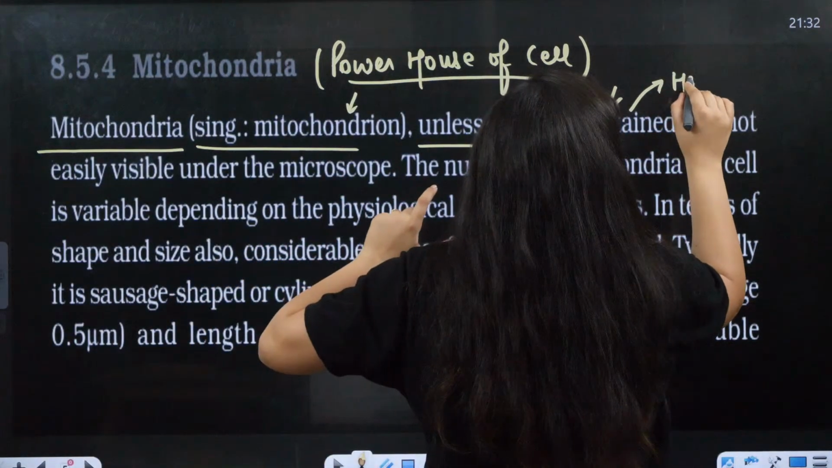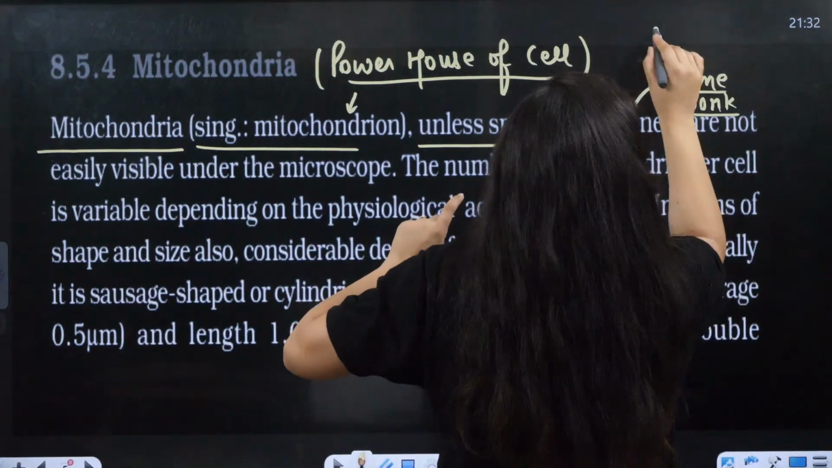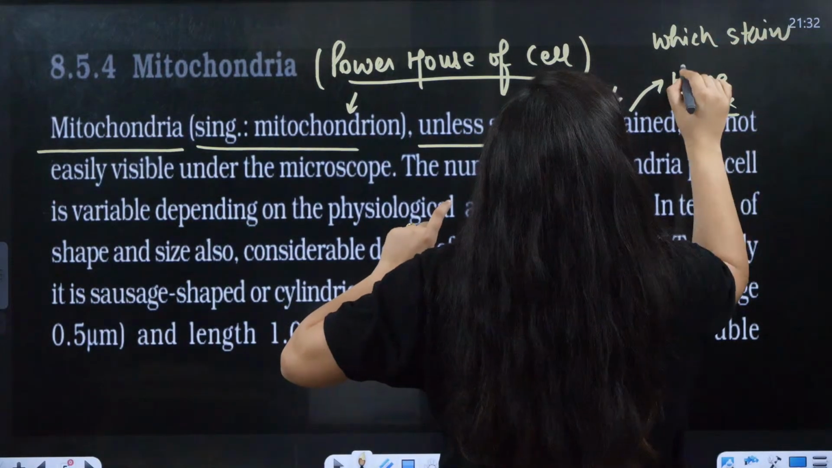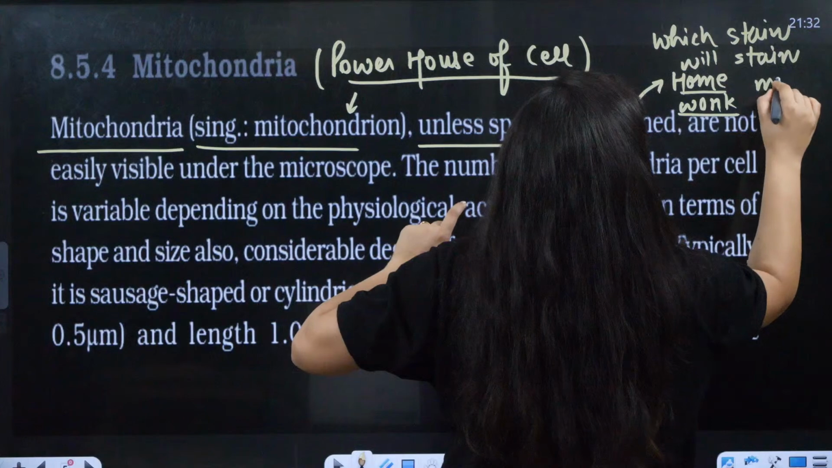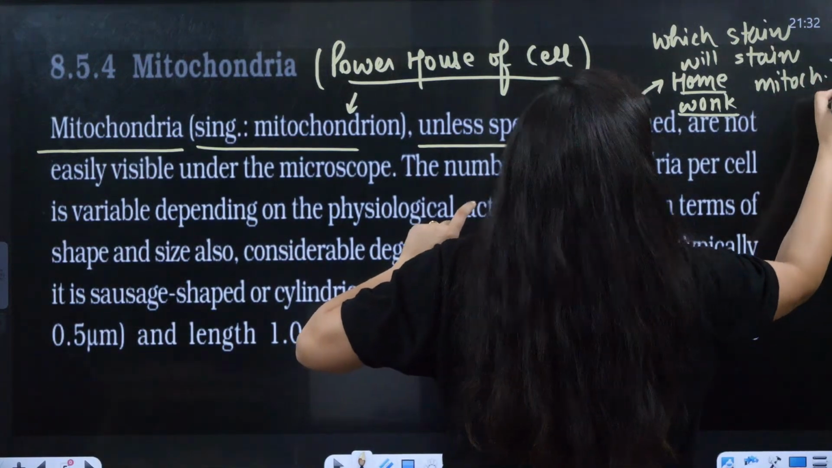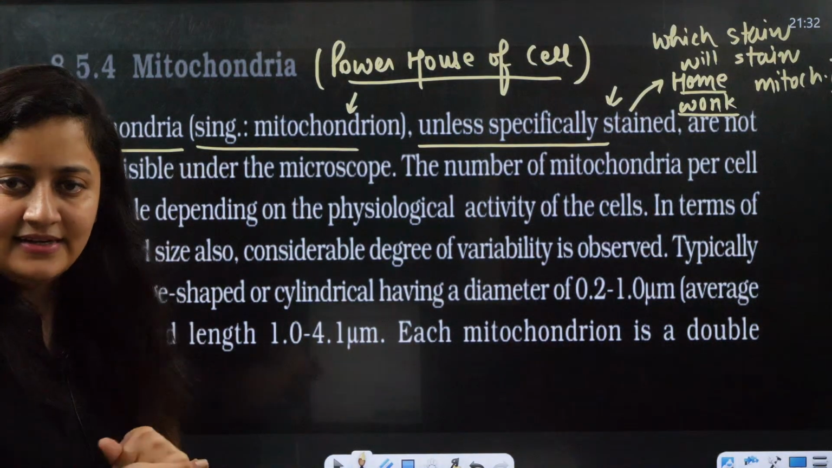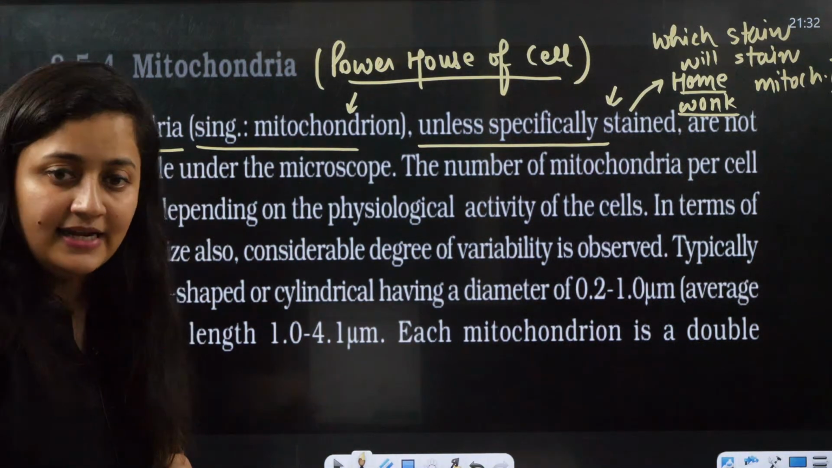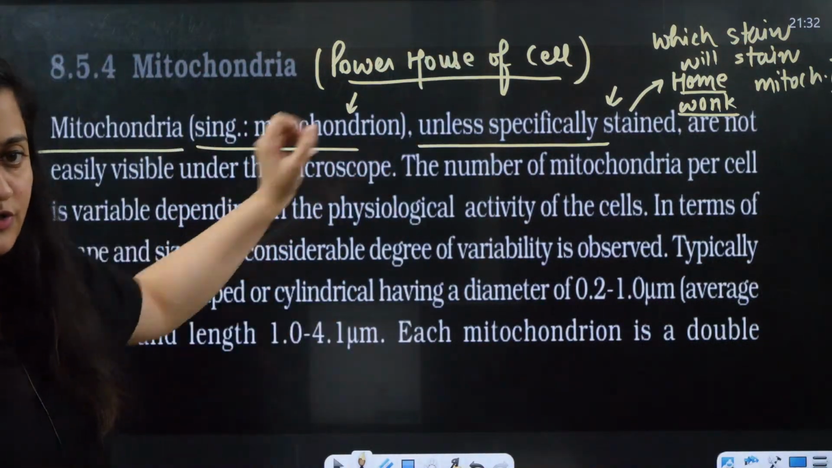So it is your homework. You people are going to tell me in the comment section after the class which stain will color mitochondria. That is your homework. Done? Very good, Anthony. Excellent. It is Janus green. You are right, but later on you have to mention it in the comment section. So this is your homework.